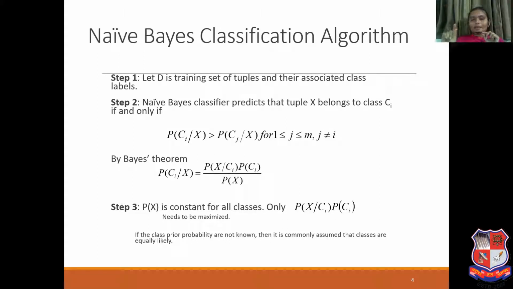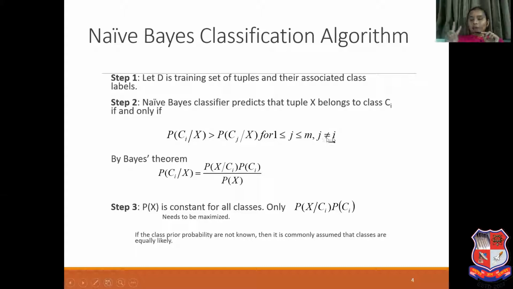So D is a training data set which is having what? Tuples and their associated class label. What is the step 2? So D is already given, that is the training data set. Now step 2 is: the naive-Bayes classifier predicts that tuple X belongs to class Ci if and only if probability of Ci given X is greater than probability of Cj given X, for 1 less than or equal to j less than or equal to m, j different from i.